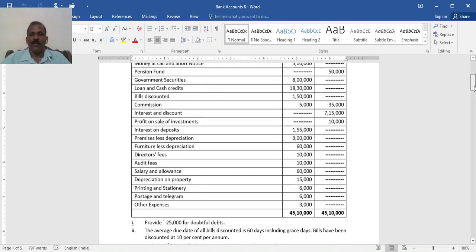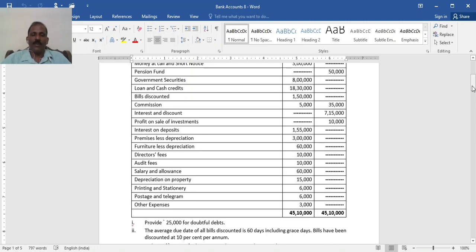Then pension fund 50,000, it is a liability. Government securities 8 lakh, asset. Loan and cash credit, advances, asset. Bills discounted, asset. Commission 5,000, that is expended. 35,000 credit, commission received, other income. Interest and discount 7 lakh 15,000, income. Profit on sale of investment 10,000, income, other income. Interest on deposits 1,55,000, that is interest expended.